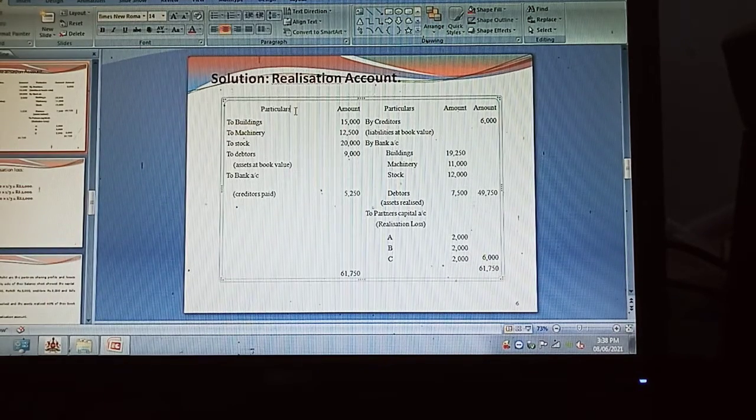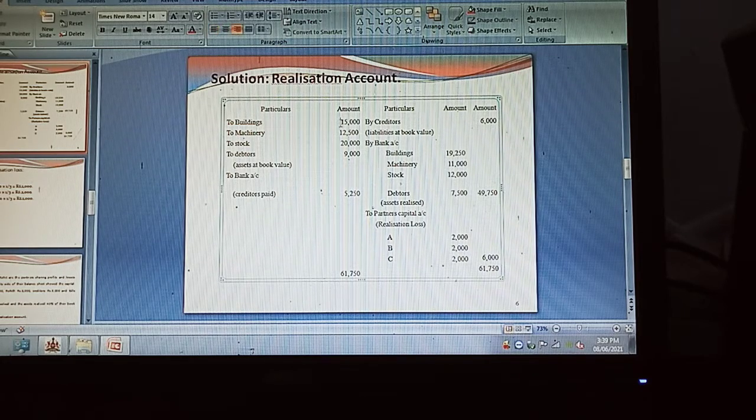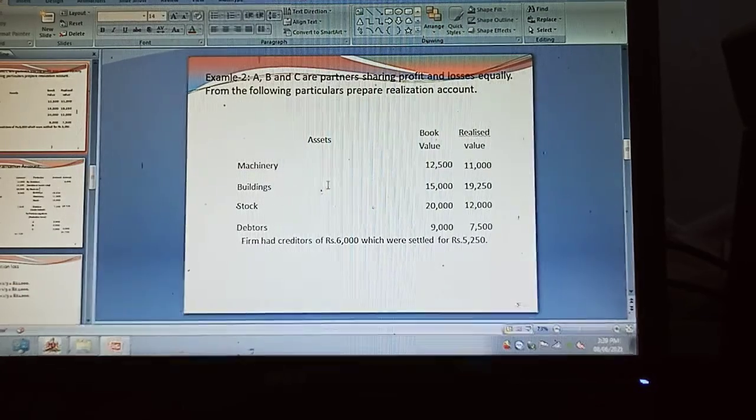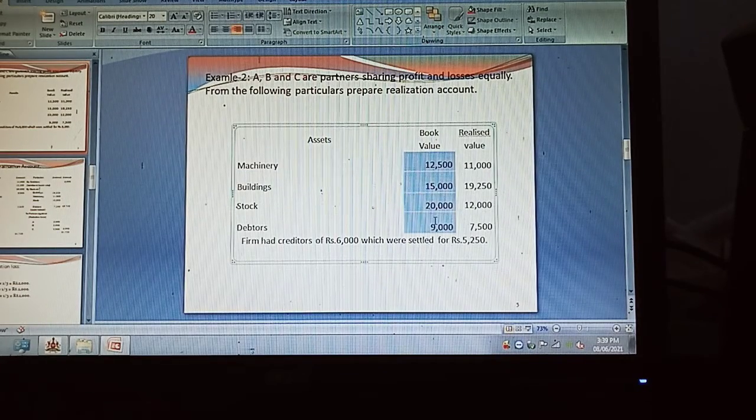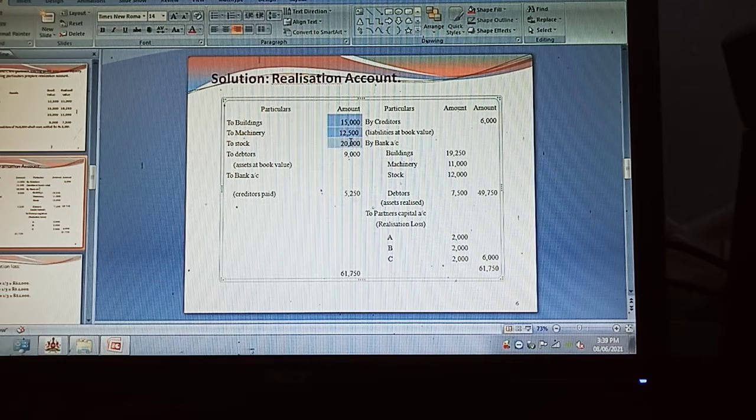In the realization account, I take the debit side and credit side of both. Now the book values: building 15,000, machinery 12,000, stock 20,000, debtors 9,000. These are the book values as given in the problem and should not be changed. You take them in the debit side of the realization account.